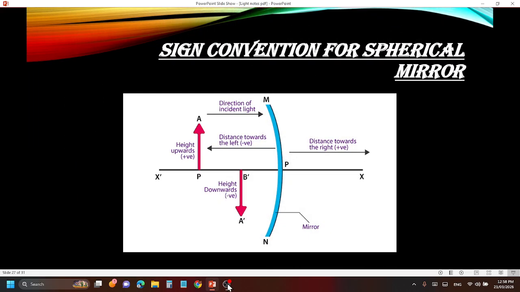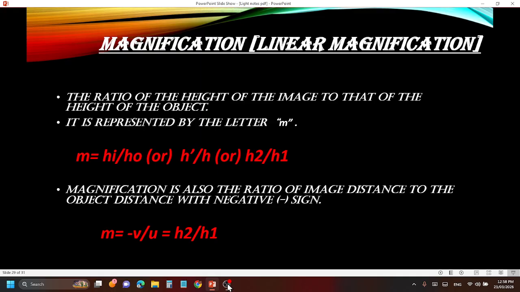If you see in this image, you can see that there is a certain height of the object and a certain height of the image. So what does the magnification say? The height of the image, remember, must be at the top, and the height of the object must be at the bottom. So magnification is the ratio of image height to object height, represented by small m. The heights can be represented in many ways, like hi by ho, or h dash by h, or h2 by h1. My suggestion is to use hi by ho, it will be easy, I guess. But if you wish, you can use the others. But my suggestion is that magnification is the ratio of the height of the image to the height of the object.